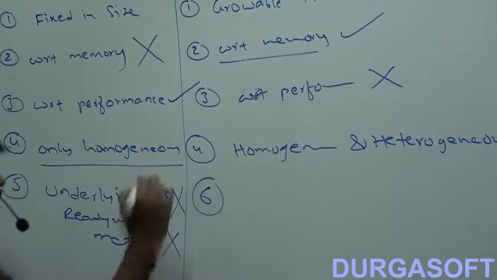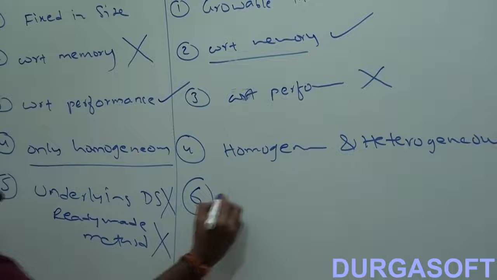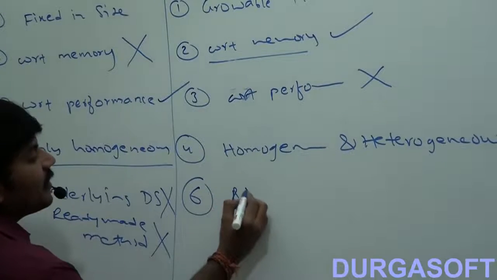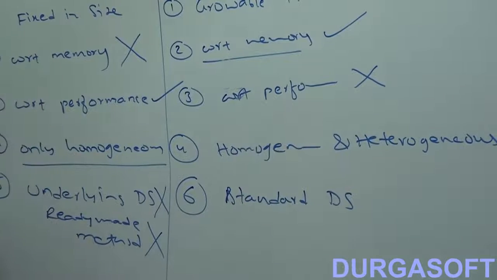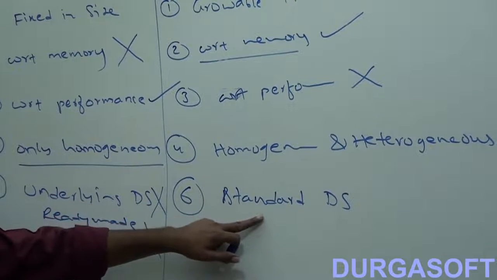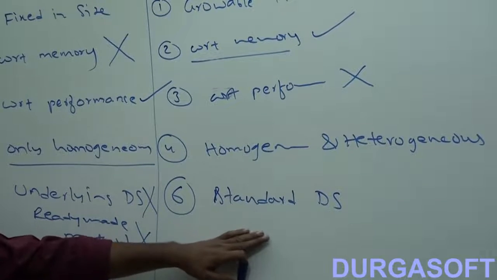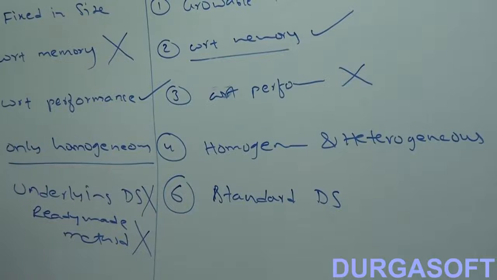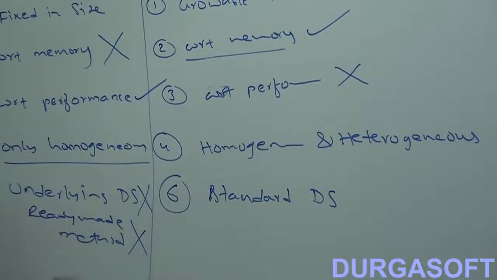But what about the collections concept? Every collection class is implemented based on some standard data structure. That's why for every collection, readymade method support is available. For any requirement, happily we can use some readymade method. Being a programmer, we have to use it, we are not responsible to implement. Is it clear? Right? Okay, this is.